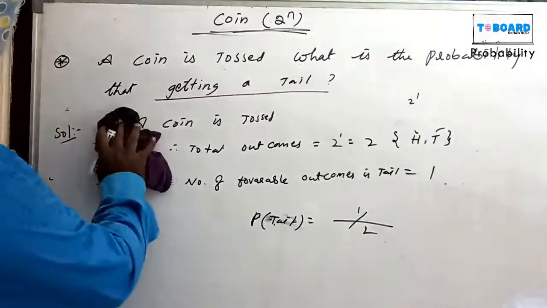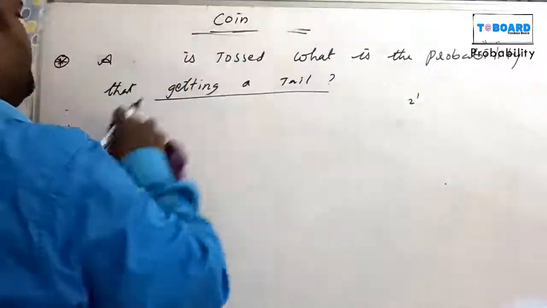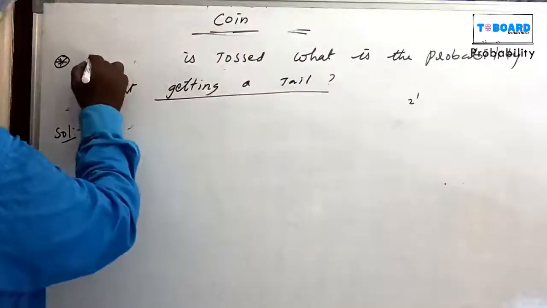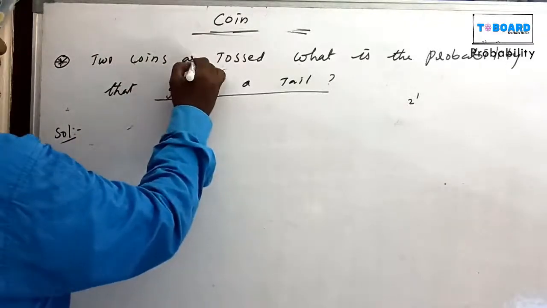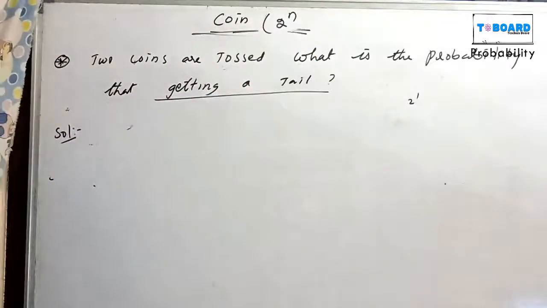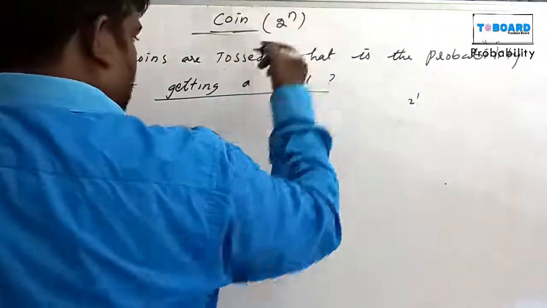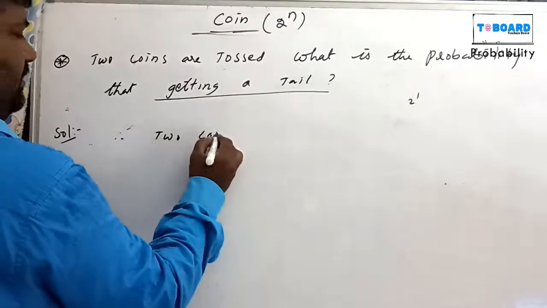Suppose two coins are tossed. Now two coins are tossed. One more question. Two coins are tossed. Then the formula is 2 to the power of n. Here two coins are tossed.